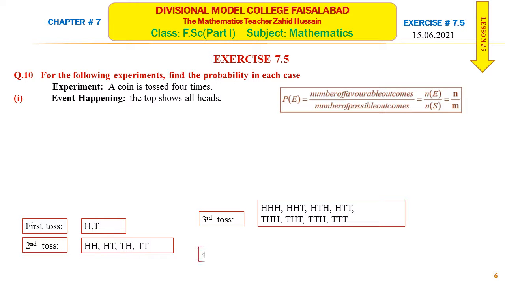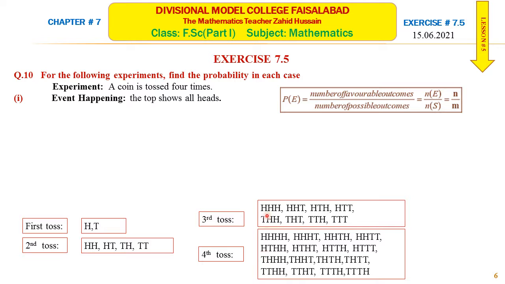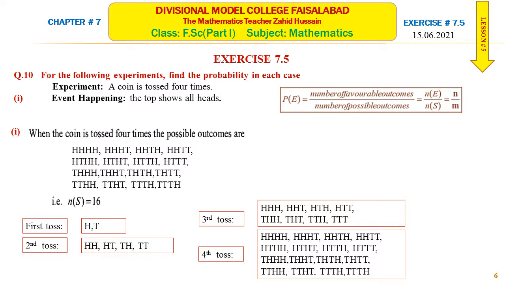And combining for the fourth toss, the possible outcomes will be: if the first three tosses show one of these, the fourth toss may also show head. So combining head with all these 8, and then combining tail with these 8, we will get these outcomes. So when a coin is tossed 4 times, the possible outcomes are these, and these are 16 in number.